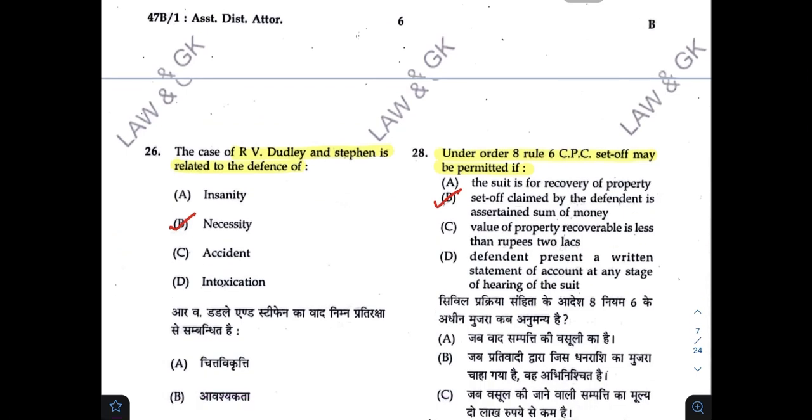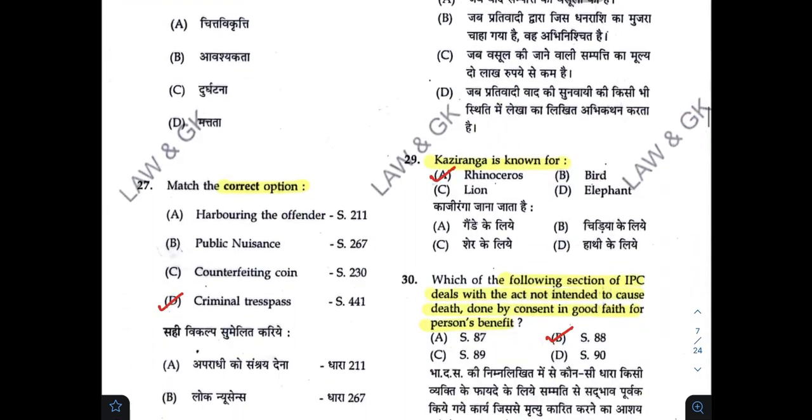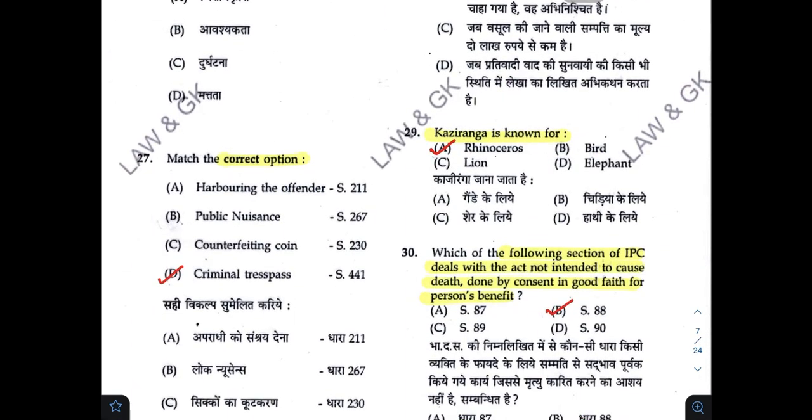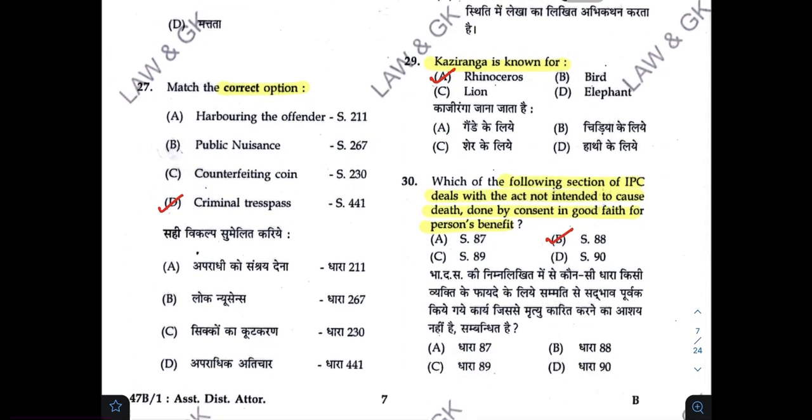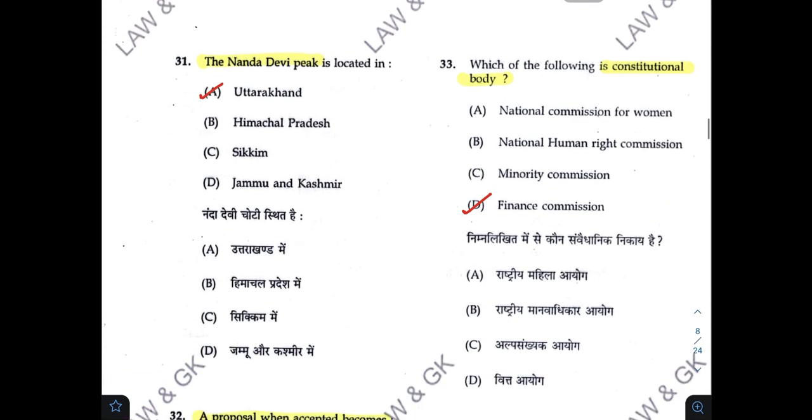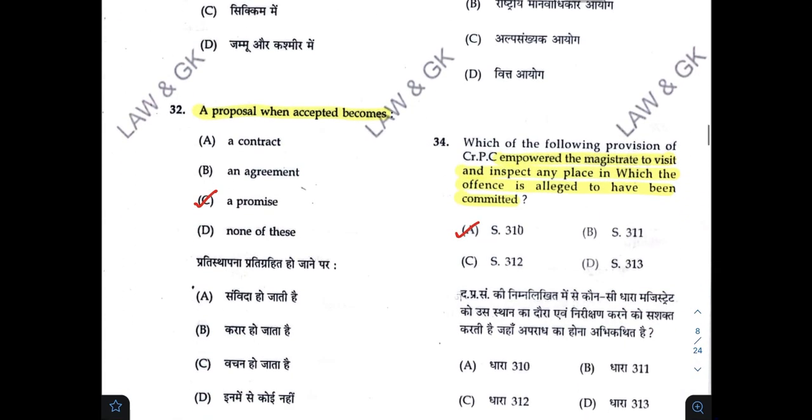Under Order 8, Rule 6, set off may be permitted if. Correct answer is B. Kaziranga is known for A. Following section of IPC deals with act not intended to cause death done by consent in good faith for person's benefit. Correct answer is B. Constitutional body. D.